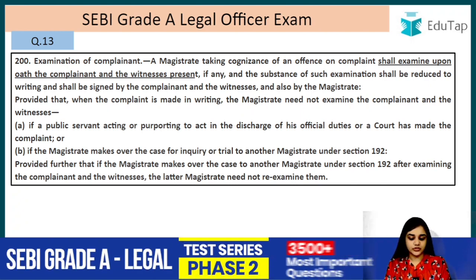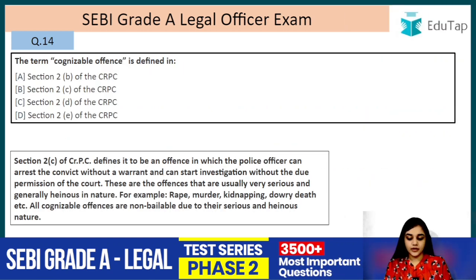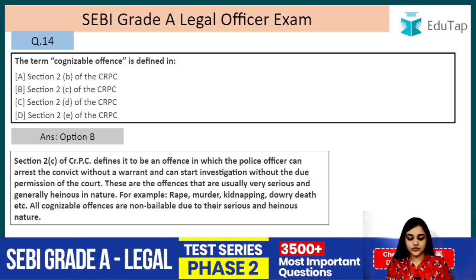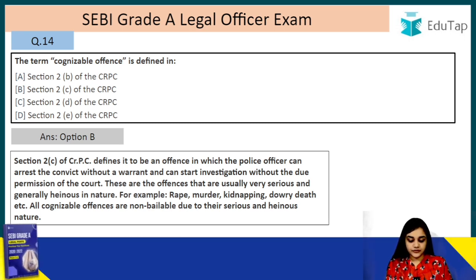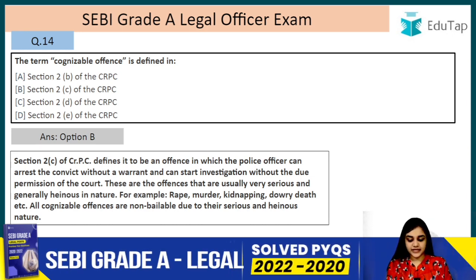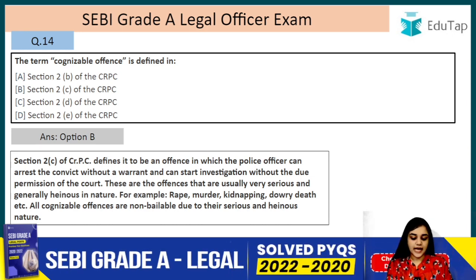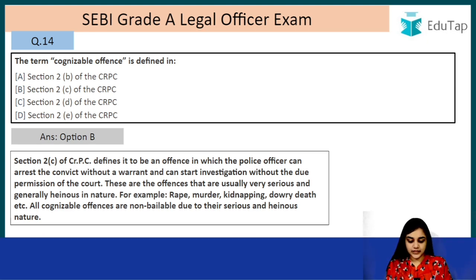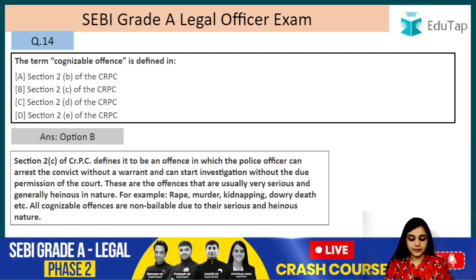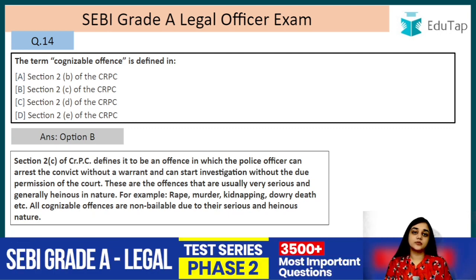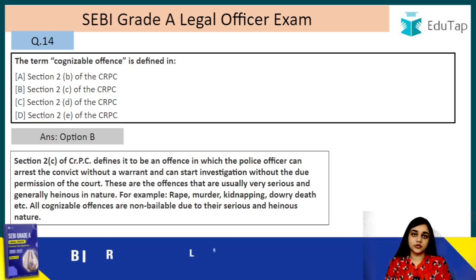Alright, moving on, question number 14. The term cognizable offences is defined in, so the answer is option B, that is section 2C. It defines it to be an offence in which the police officer can arrest the convict without the warrant and can start investigation without the due permission of the court. These are the offences that are usually very serious and generally heinous in nature, for example, rape, murder, kidnapping, dowry death, etc. So I have told you, in a cognizable offence, the police officer has been given this power that he can arrest without warrant and he can start his investigation without any permission of the court.